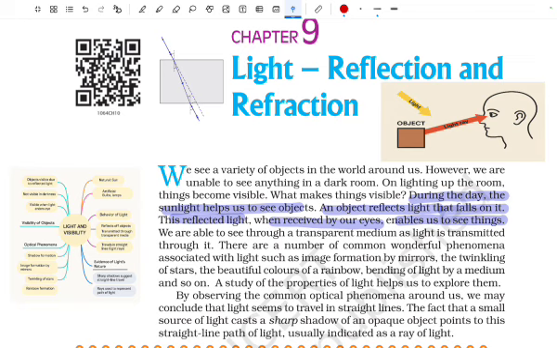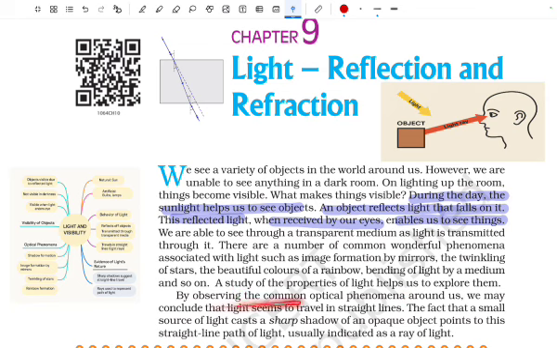There are a number of common wonderful phenomena associated with light, like the image formation by mirrors, twinkling of stars, beautiful colors of the rainbow, bending of light by a medium, and so on. Now, the study of properties of light will help us to explore them.